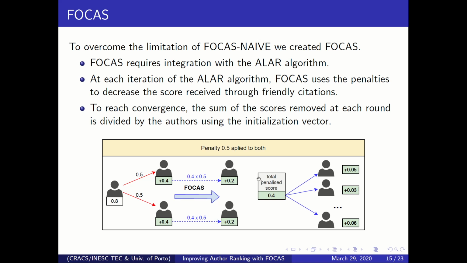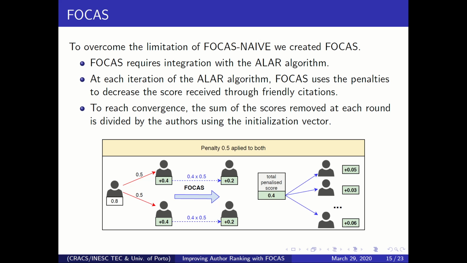we save this score as a sum in a variable, which in this case totals 0.4, as it is 0.2 from each of the two authors. The total sum of penalized score at that round is then divided according to the initialization vector defined by the author ranking algorithm. I'm sorry, I don't have time to go into much detail about this approach.